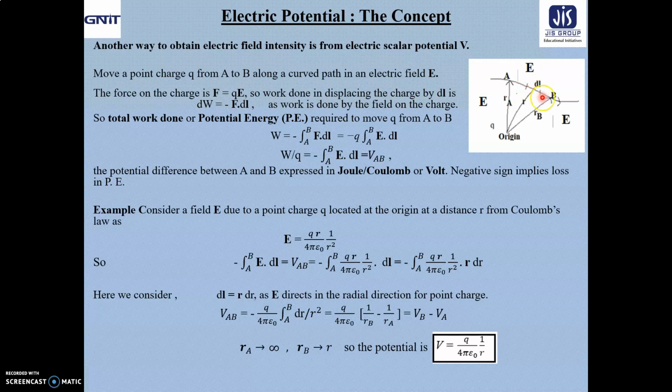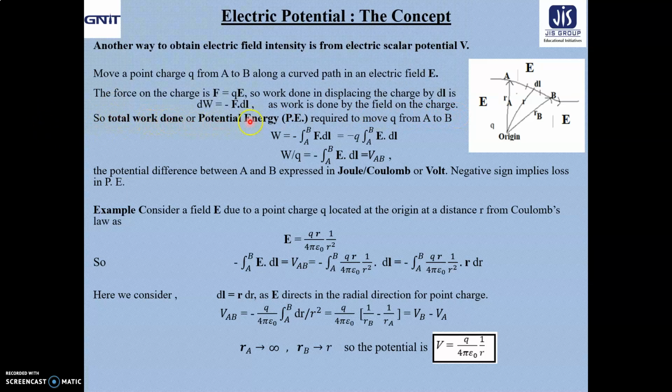This is the dl we have taken on this curved path, a small element of length. So work done in displacing the charge by dl is dW equal to minus F·dl. Now F·dl is work done, already discussed in the vector lecture, but what about the minus sign? Actually here work is done by the field on the charge. Obviously it will be the negative one.